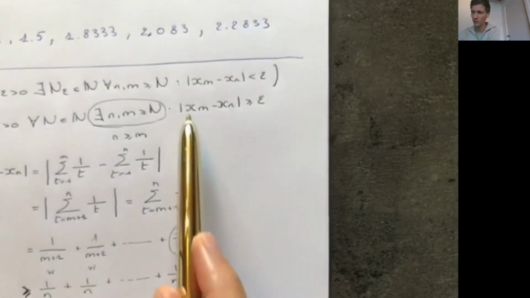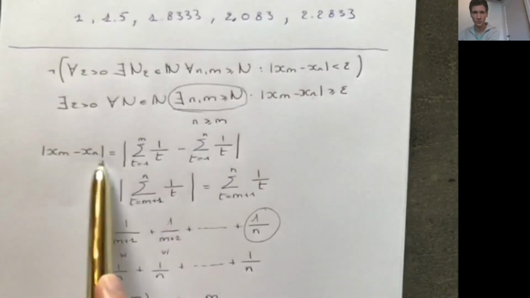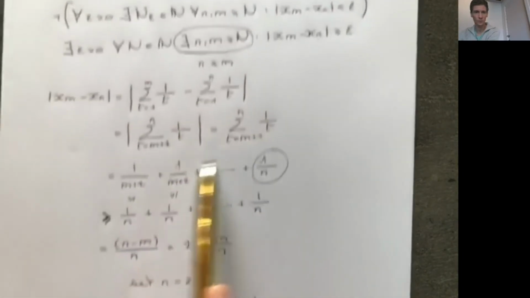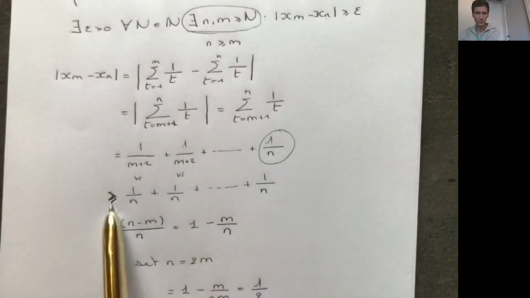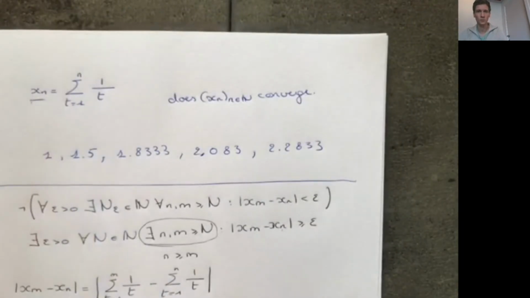That's okay. And then the distance between xm and xn, which we have here, is greater or equal to 1/2, which is equal to the epsilon that I have chosen. So this shows that this sequence of sums does not converge. In particular, it will go to infinity.